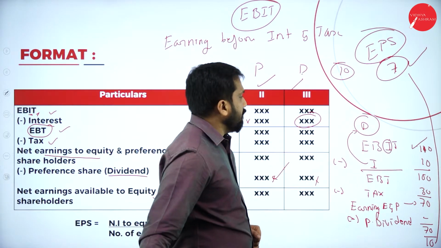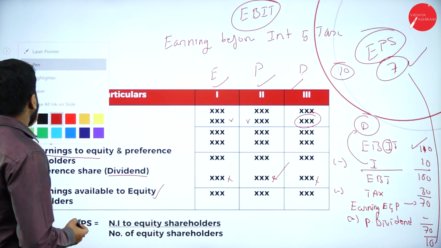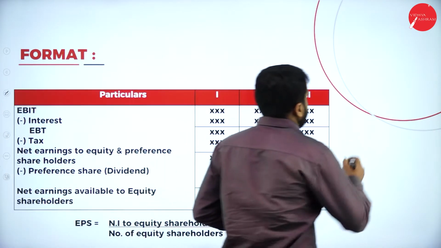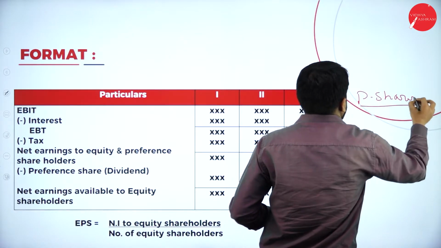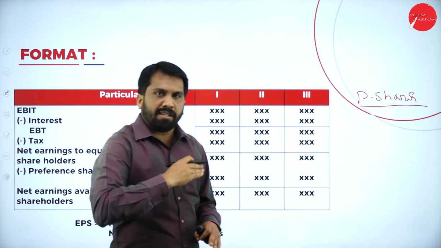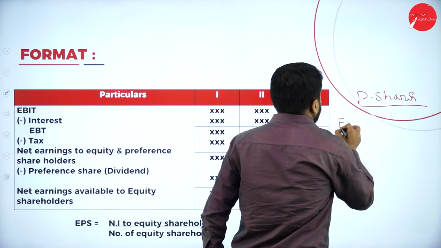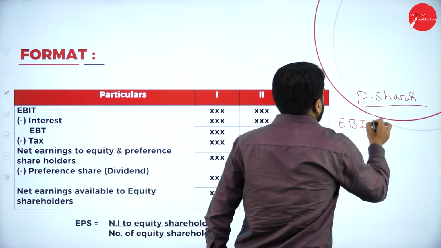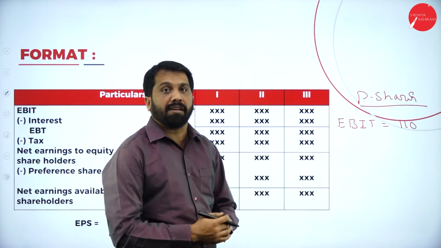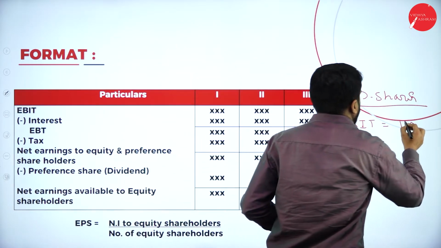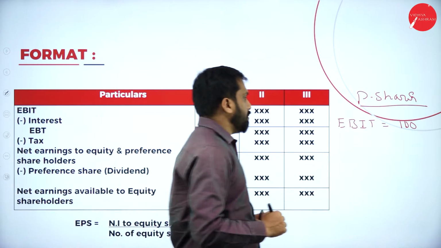Now, after debenture, I'll go for preference shares. How it works: you have EBIT, just assume it is 100.